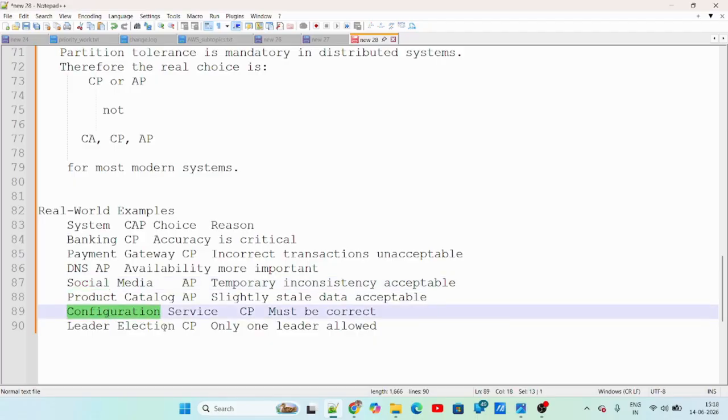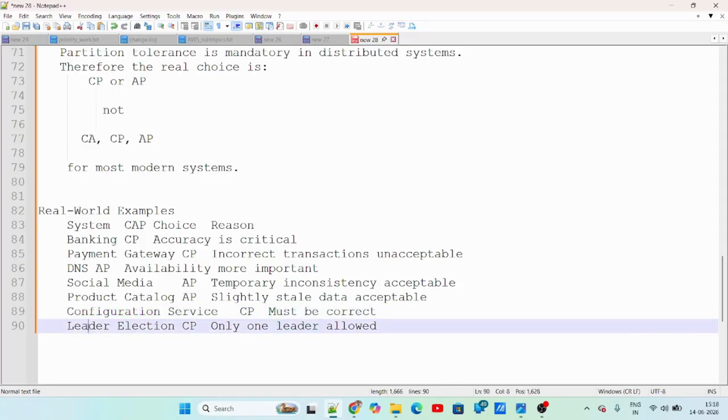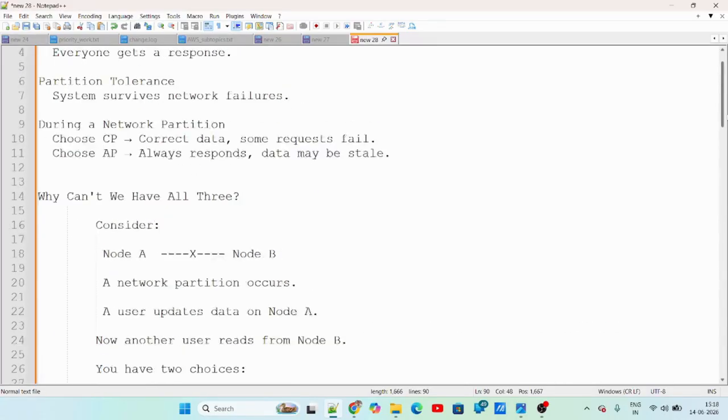In case of a configuration service, it will be CP. The reason being, configuration has to be the same, has to be consistent. That is why I compromise on availability. Now, leader election. Leader election means there is a quorum. So in that case also, consistency is important. So these are the examples, and this is what the CAP theorem says.